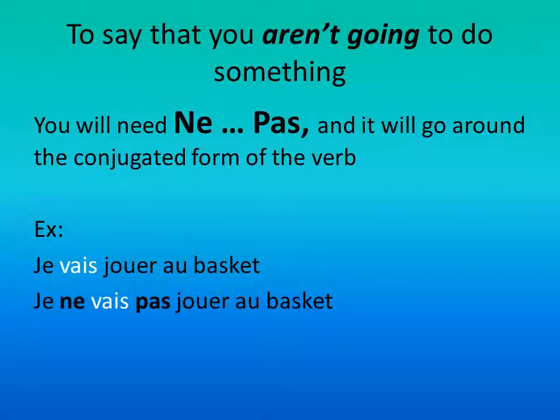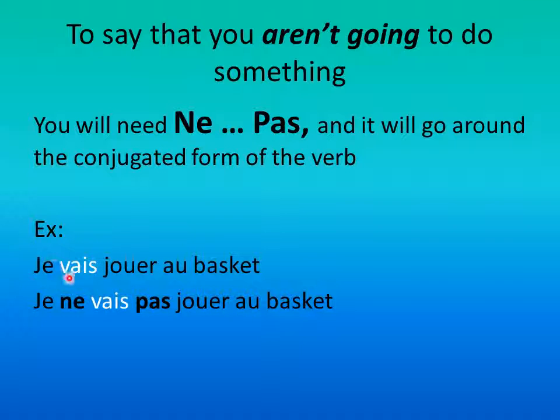In the sentence, je vais jouer au basket, we have two verbs. The first one is the vais, right here, and the second one is the jouer. That's why up here I made sure to say it'll go around the conjugated form of the verb. Earlier I said we conjugate verbs to make them match the subject. When we have the verb with the ER at the end, that is the unconjugated or infinitive form.